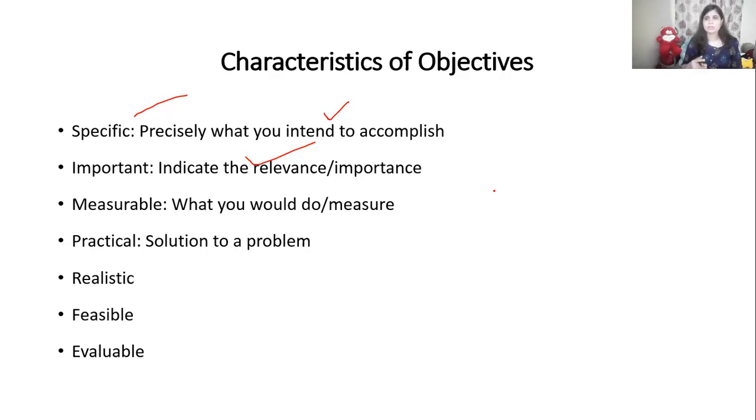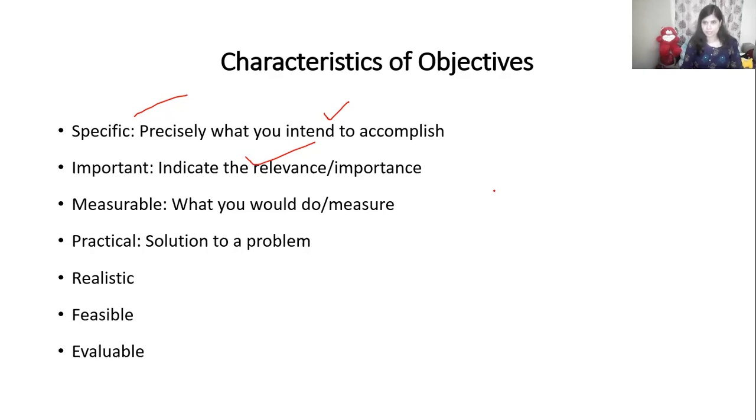It cannot be unmeasurable things, right? My research is to identify customer satisfaction about my product, it should not say more, or my product is excellent. That kind of words we cannot use in formulating the objective. We have to use measurable terms in formulating the objective.